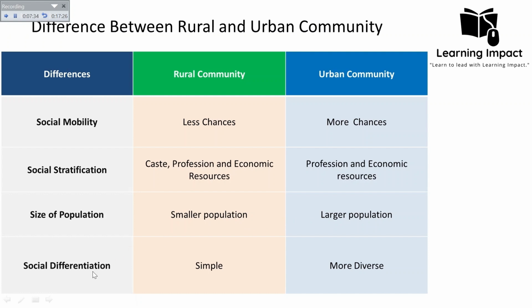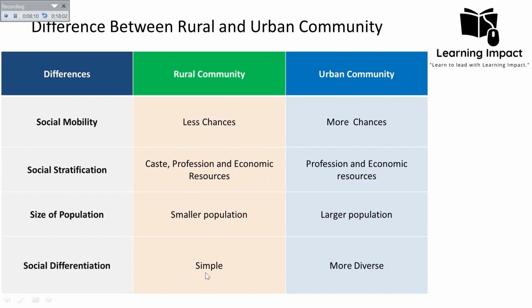Then another difference is social differentiation. Social differentiation refers to the ways in which society categorizes and distinguishes individuals or groups based on various characteristics. In the case of the rural community, social differentiation is simple and often less complex, and there are various reasons for that. First is the smaller population size, which we have just discussed, that fewer people means fewer social categories and distinctions. Similarly, the culture is homogeneous.